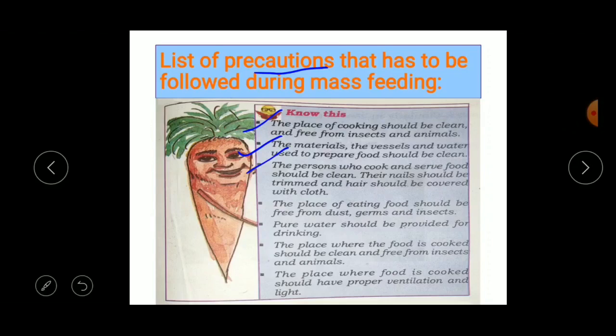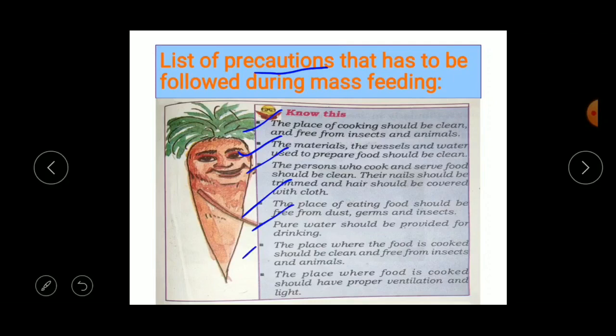Okay, the next point is the place of eating food should be free from dust, germs and insects. The place where the people sit for eating should be free from dust, germs and insects. Okay, so the next point is pure water should be provided for drinking. In mass feeding, pure and clean water should be provided to the people.